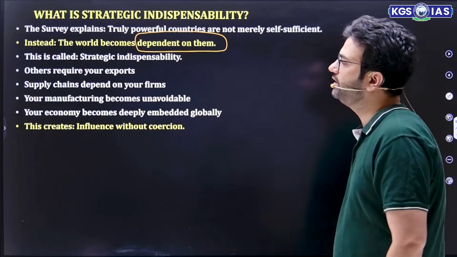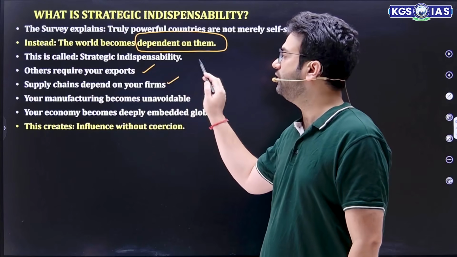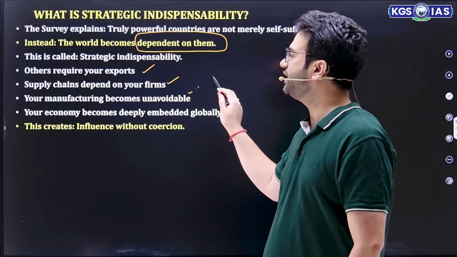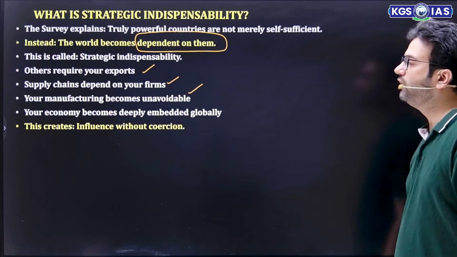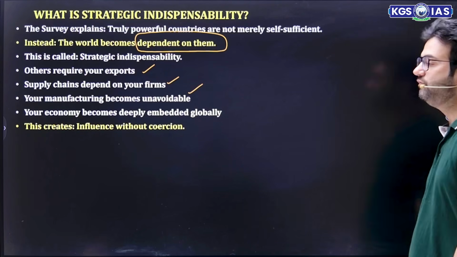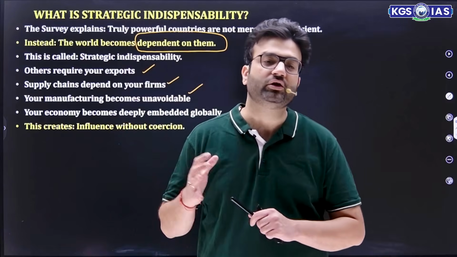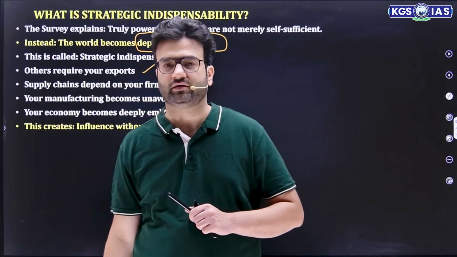How will they become dependent? Other countries require your exports, supply chains depend on your firms, your manufacturing becomes unavoidable, and your economy becomes deeply embedded globally. This creates influence without coercion. What is the meaning of coercion? That means you are not forcefully doing anything to another country.